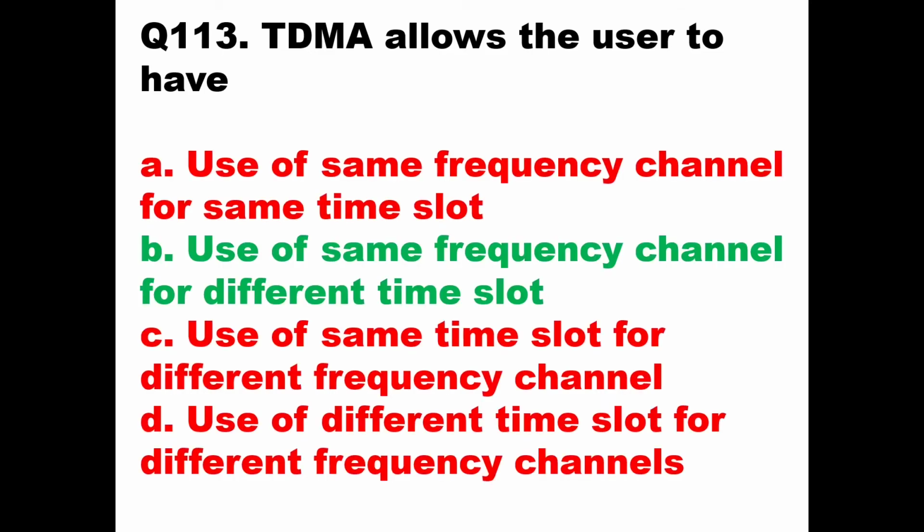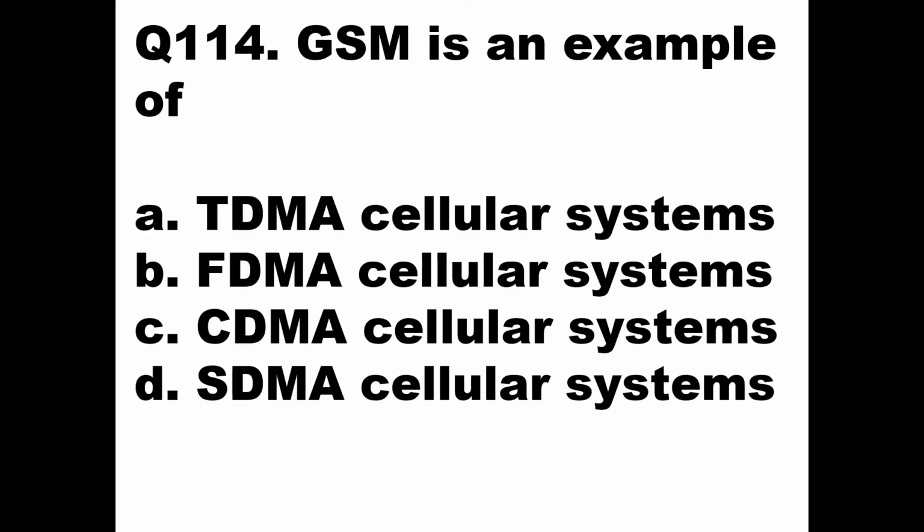So option B will be the correct one: use of same frequency channel for different time slots. Then we'll go to the next question, question number 114. GSM is an example of...